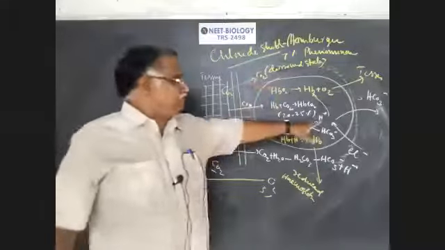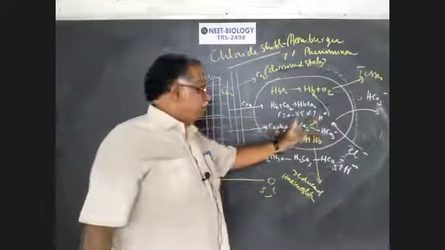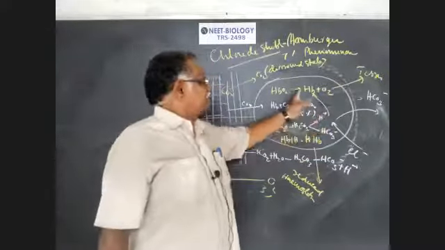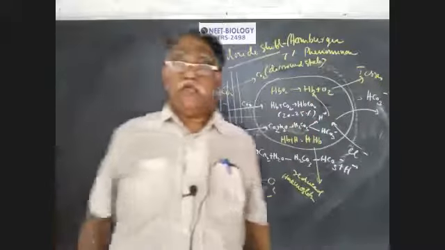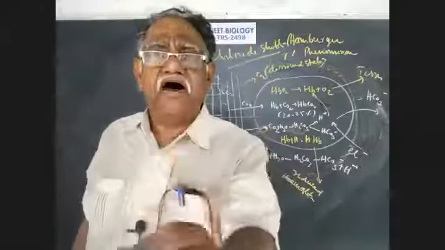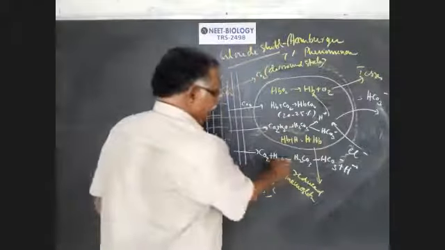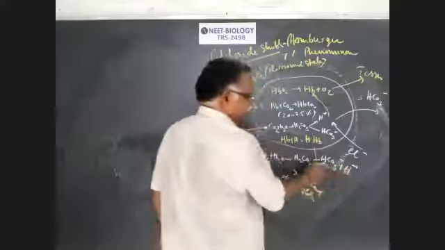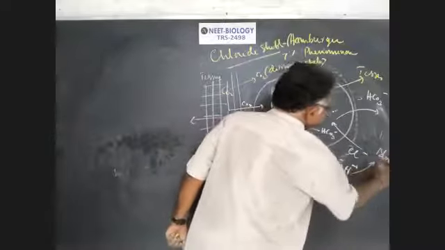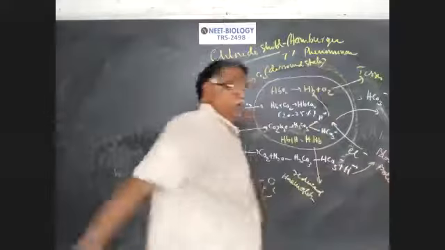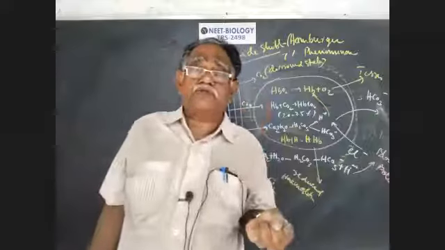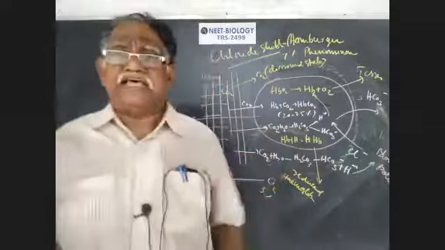And the Hb combines with hydrogen ions, following the dissociation of carbonic acid into HCO3 minus and H plus. H plus is combined with hemoglobin. That's why hemoglobin in RBC acts as a buffer. Similarly, in plasma, hydrogen ions are combined with blood proteins, so blood proteins act as a buffer by taking up hydrogen ions produced by the dissociation of carbonic acid.